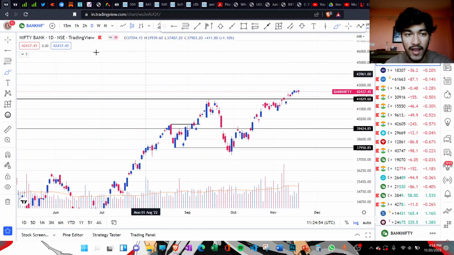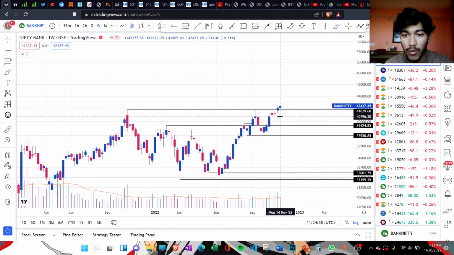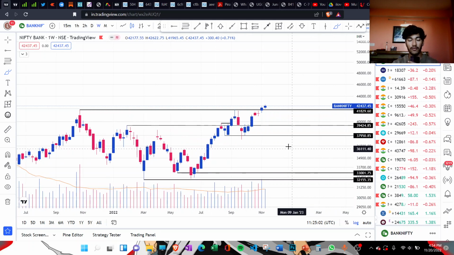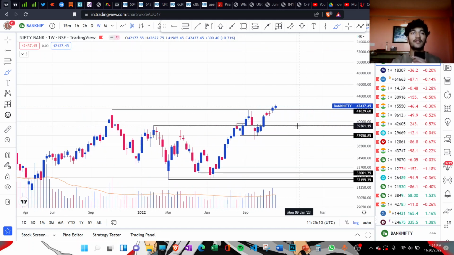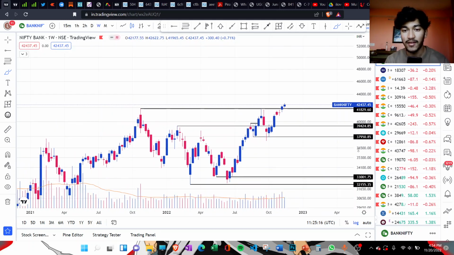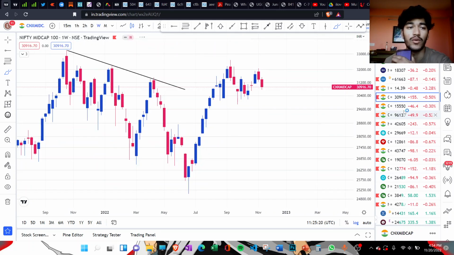These two levels you should mark on your chart, even if you look at the weekly scale. A pullback to this level is no big deal till 37,950. I would much appreciate it if the market pulled back to this level, because it gives me a chance to add more Bank BeES, the ETF, right? So that is also a method to trade.